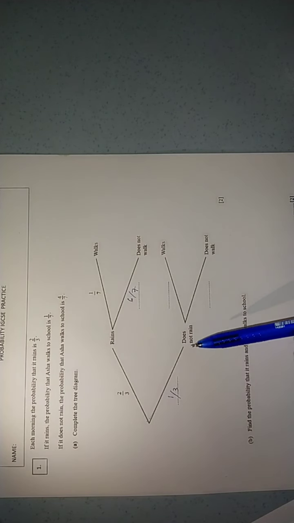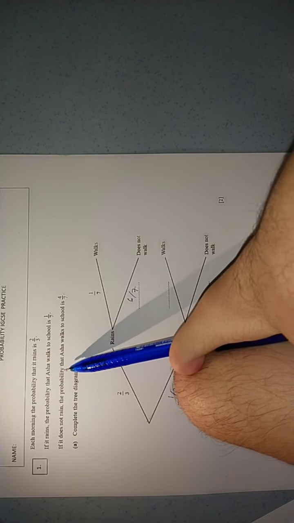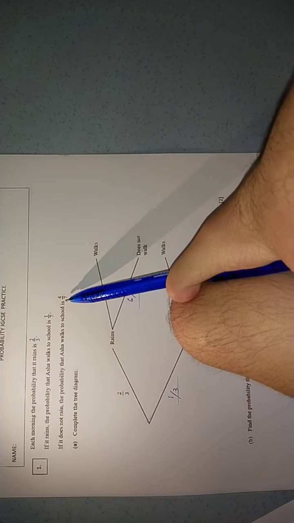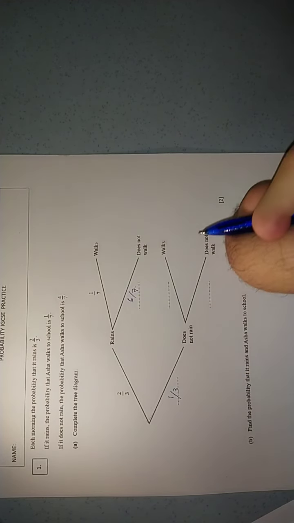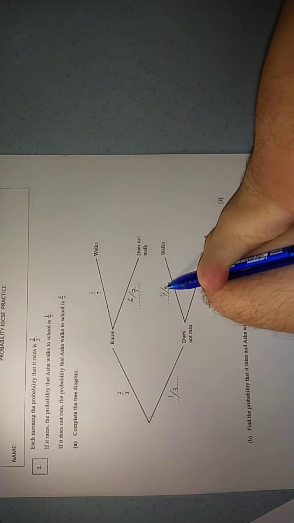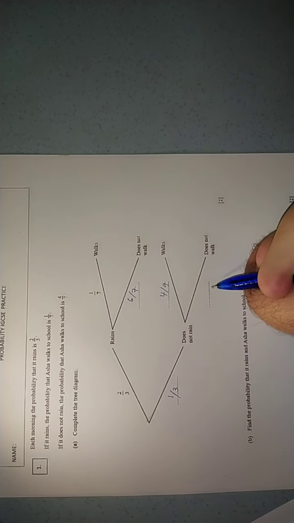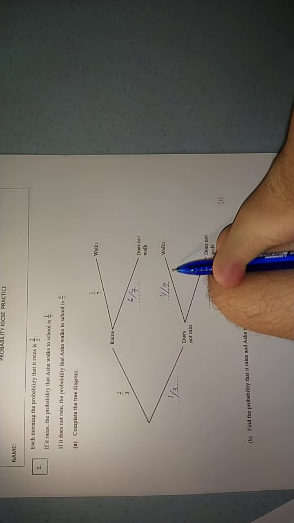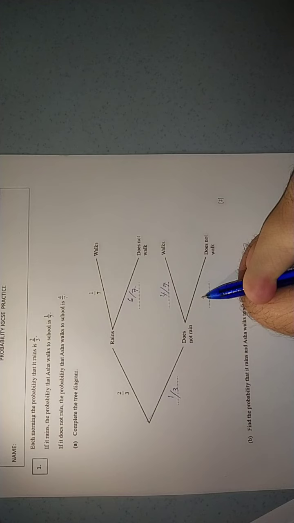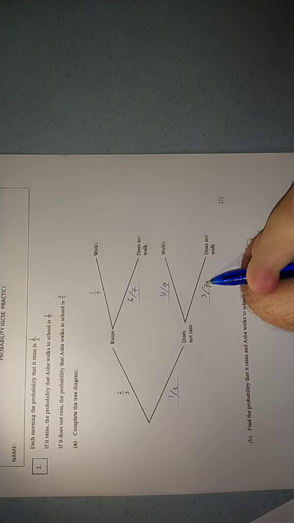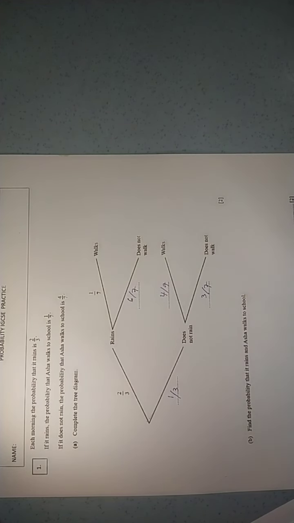If it does not rain, the probability that she walks to school is 4/7, so we put 4/7 over here, and below it will be 3/7. So our tree diagram is complete already.